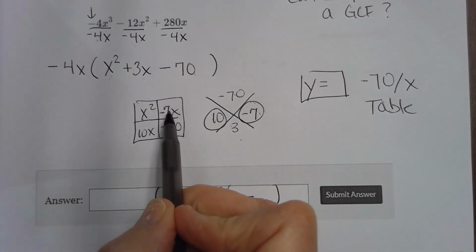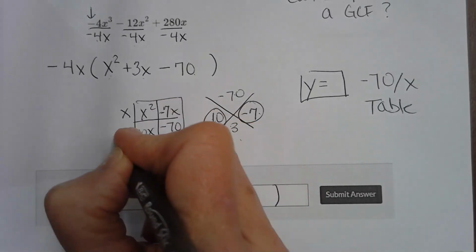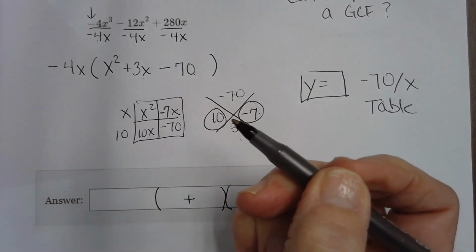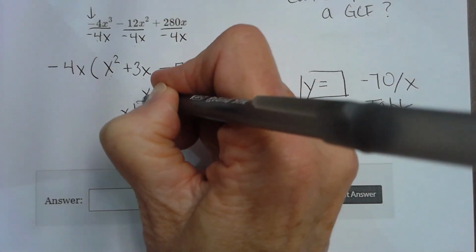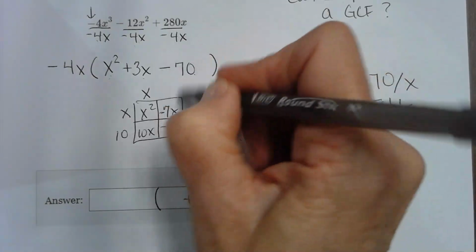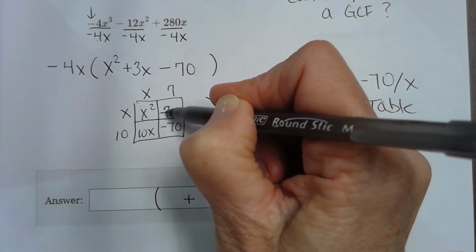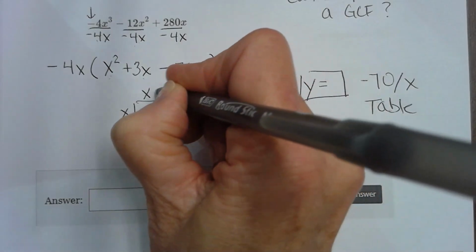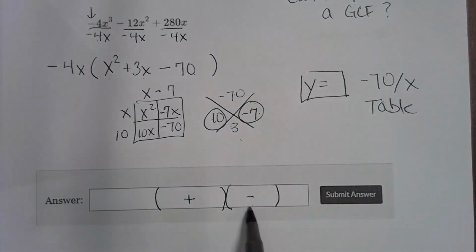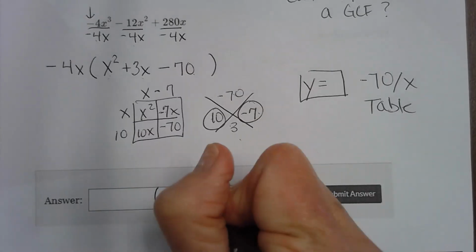Okay, greatest common factor across the first row is x. Greatest common factor across the second row is 10. Greatest common factor down the first column is x. Greatest common factor down the second column is 7. And when the minus sign shows up twice, what do we do? I pull this on out, because that tells me where my minus sign is. So we've got x minus 7, x plus 10.